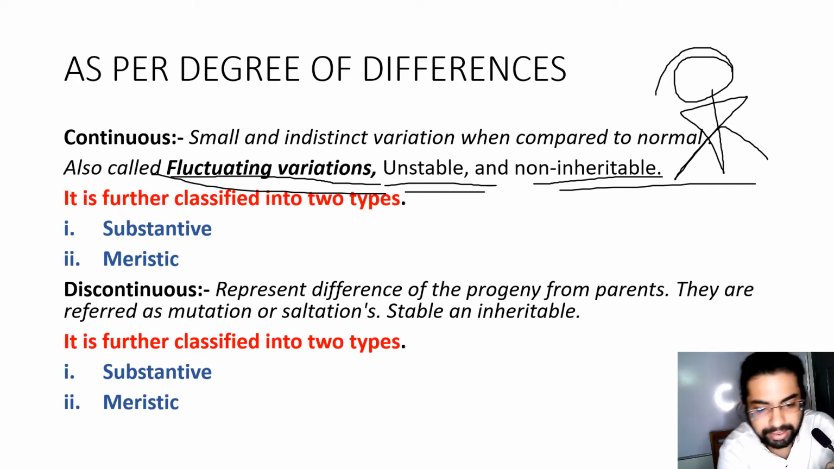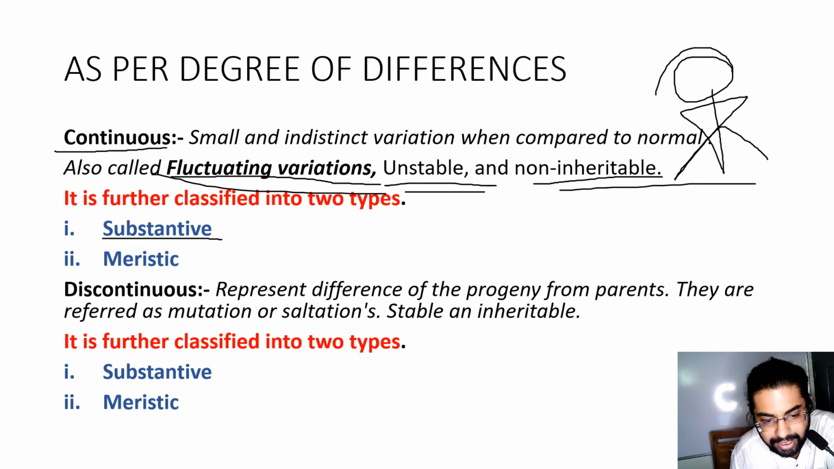Now it is further classified into two types, substantive and meristic. What substantive and meristic mean in terms of continuous differences I will explain. Before that, let's talk about discontinuous degree of difference.